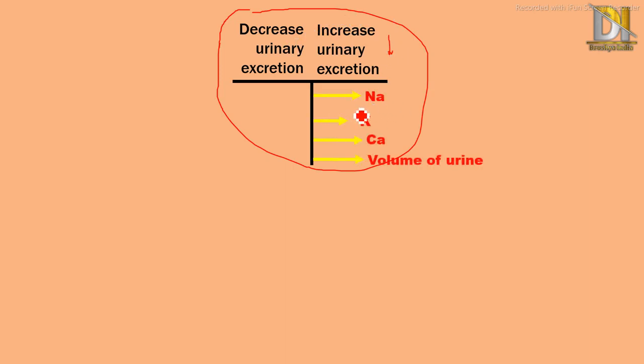So it will cause increased excretion of sodium, potassium, calcium, and it also increases the volume of urine. While in thiazide diuretics it was somewhat opposite, which means calcium reabsorption was taking place, but here reabsorption is decreased and urinary excretion is increased.